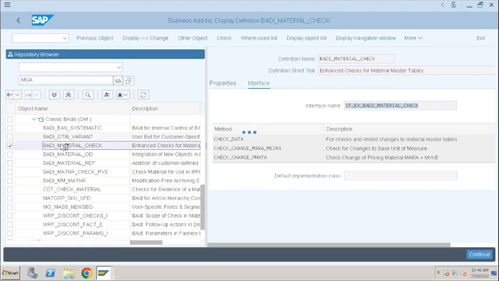Yesterday we observed that this BADI, material check, is triggering when we click on save. When we click on material save, this BADI material check is triggering, and we implemented the check data method. It is also checking for changes to the base unit of measure. So when there is a change in unit of measure, this interface method is suitable to handle such scenarios.